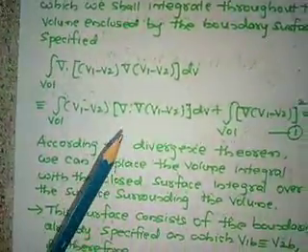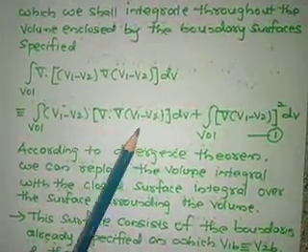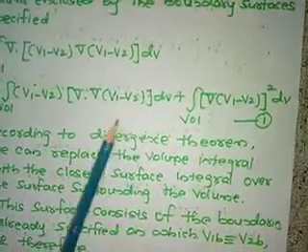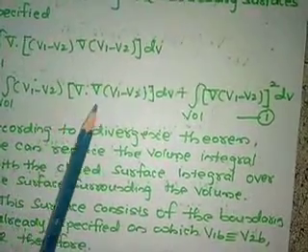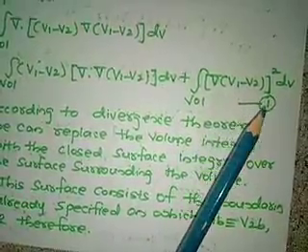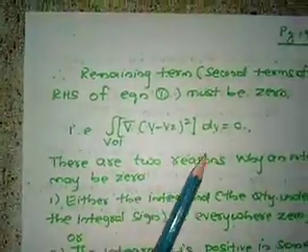So what is our RHS of the equation? The RHS is this: (V1 minus V2) del dot del of (V1 minus V2), plus the other term. Here this term is already 0, since del square of (V1 minus V2) is already 0. Because the LHS is 0, the RHS should be 0. So this term should be 0, that is, del of (V1 minus V2) whole square should be equal to 0. That's what I have written here: the volume integral of (del of (V1 minus V2)) square dv is equal to 0.